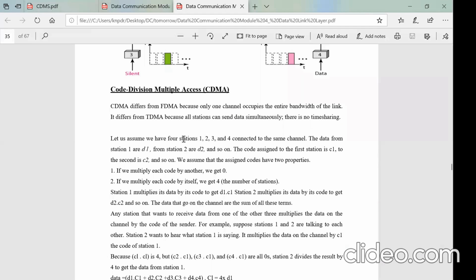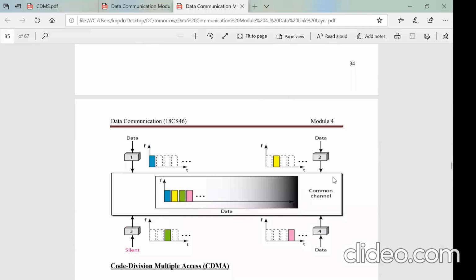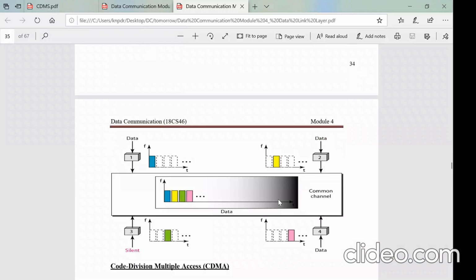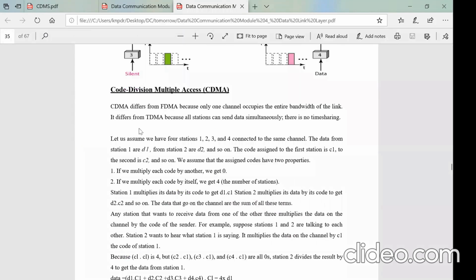The third one, which you have not studied so far, is called code division multiple access. The channel is the same, 4 stations are there. Let us think. Previously they were each given a frequency slot to send the data. In the previous case, they were given different time slots to send the data. And here, each station is given a different code, right? Here, the entire bandwidth can be used by all the stations, right?